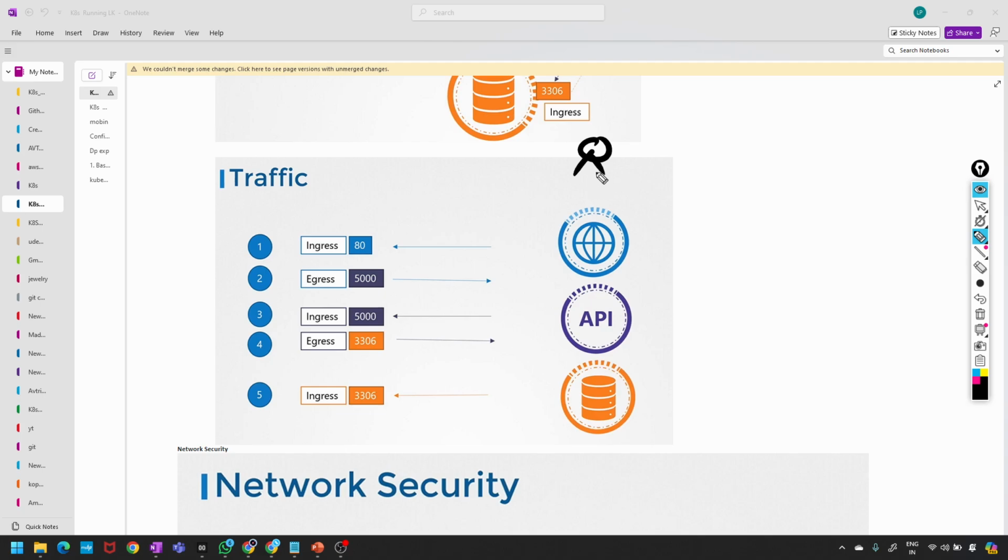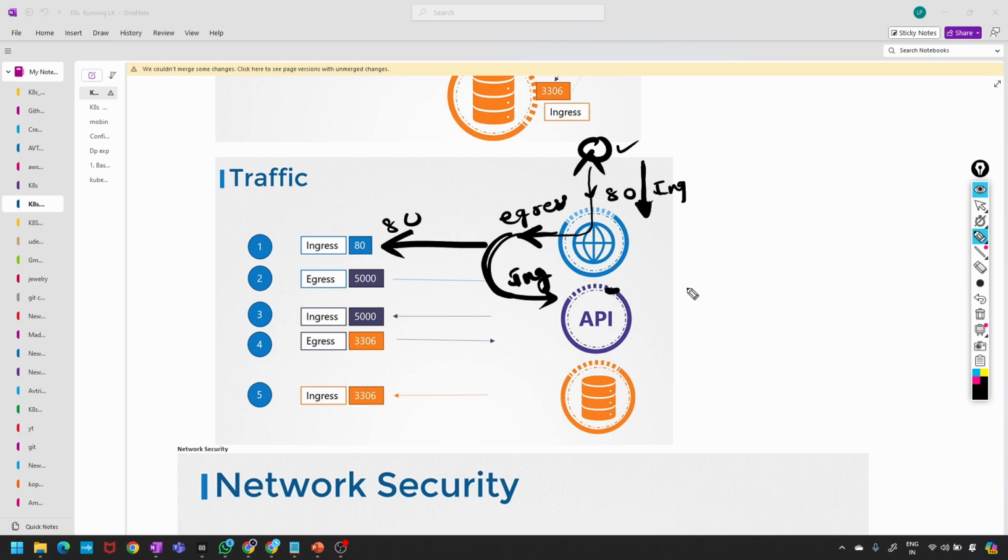This person is using a web server, for example, using port 80. So whatever network traffic is there, that traffic came from the user. That incoming is called ingress, ingress with the 80 port. Again from this API, whatever output came from the browser, that is egress. This egress becomes the ingress again to the API. You understood?